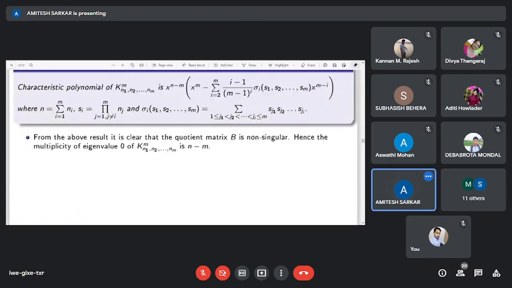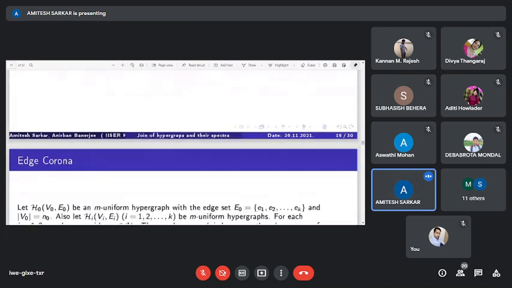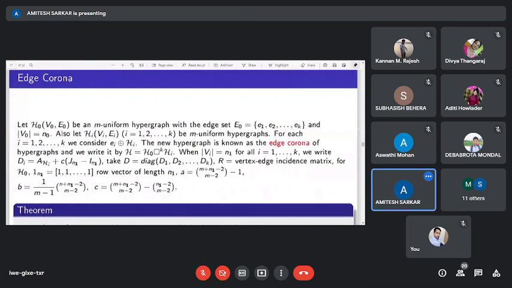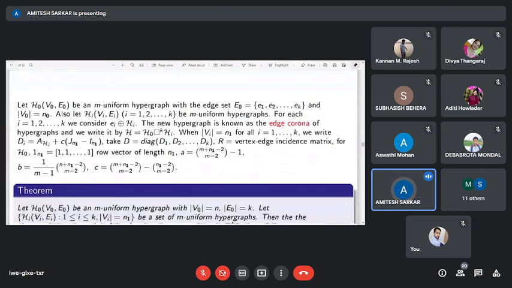Now we want to find the adjacency eigenvalues of cycles, especially loose cycles. There are various types of cycles in hypergraphs, but we are interested in loose cycles. Before that, we discuss the H-corona of a hypergraph.